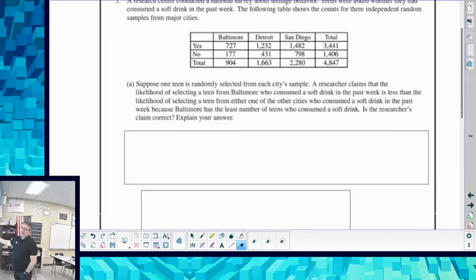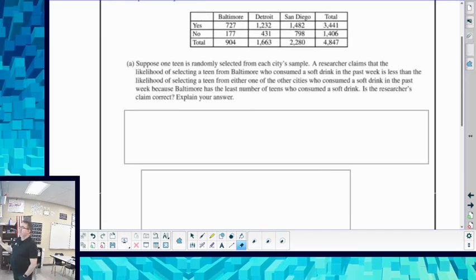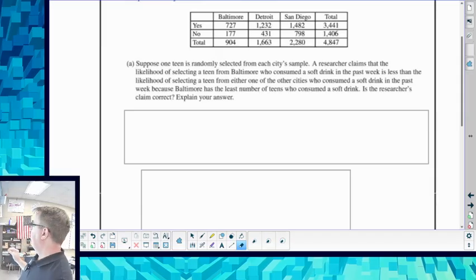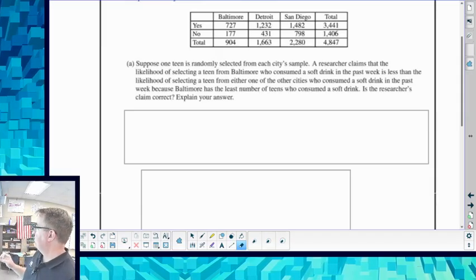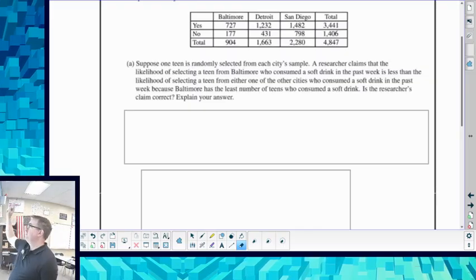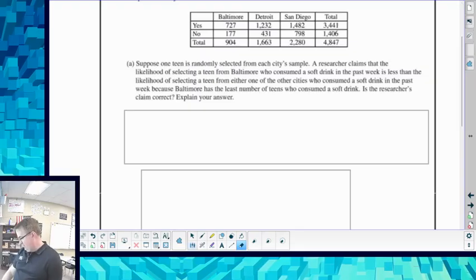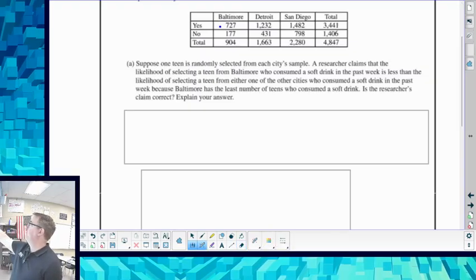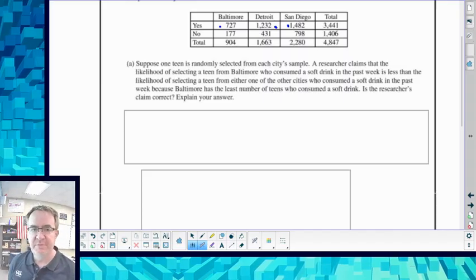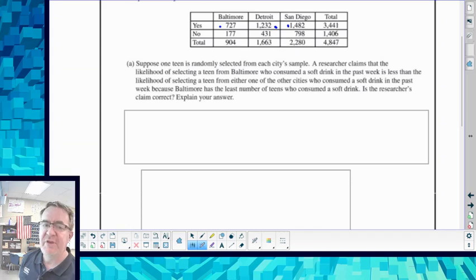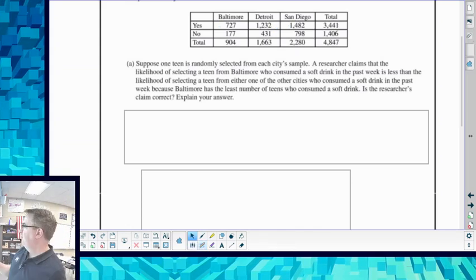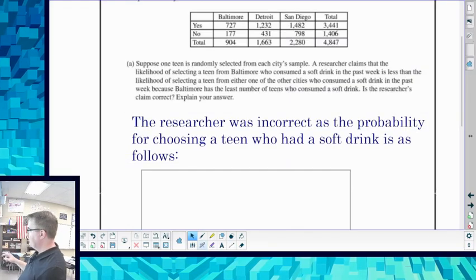So first things first, suppose a teen is randomly selected from each of these samples. A researcher claims that the likelihood of selecting a teen from Baltimore who consumed a soft drink in the past week is less than the likelihood of picking one from the other 2 cities. Why? Because there were fewer kids who drank soft drinks in Baltimore than in Detroit or San Diego. Seriously? This is why you need to take AP Stats, people, or just take stats in general, because that's not how stats works. How does stats work? The researcher's claim isn't correct.